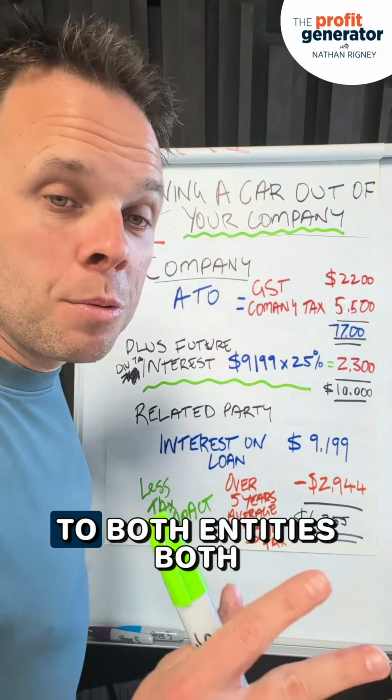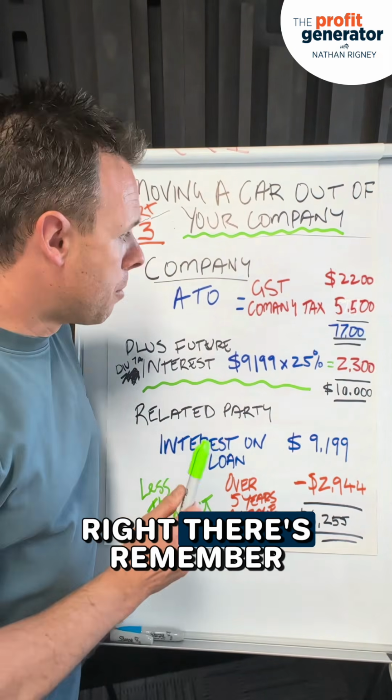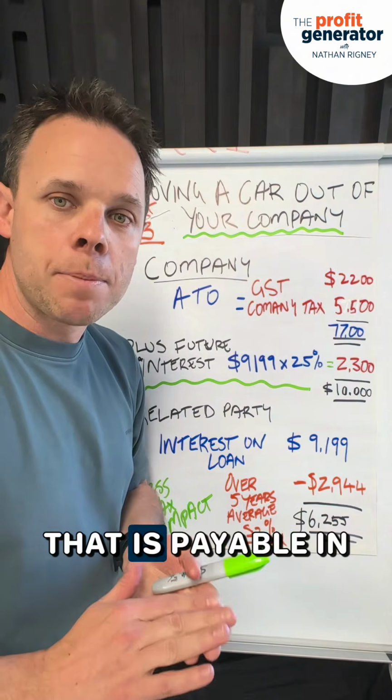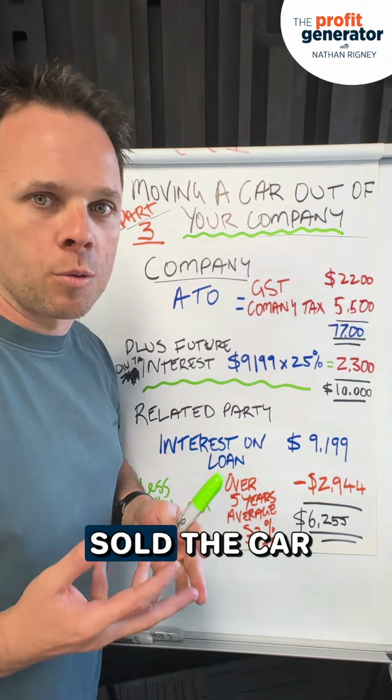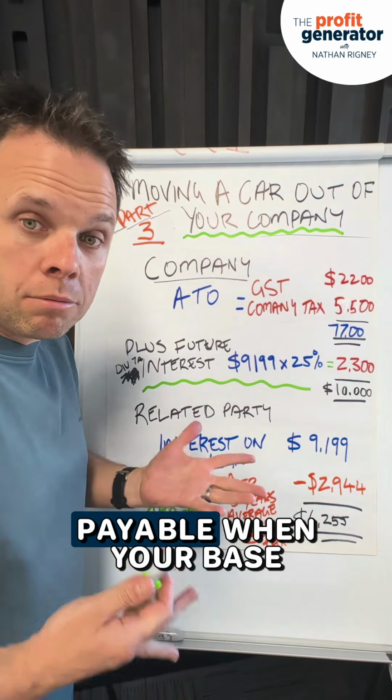What are the costs to both entities, both parties? So to the company, remember, there's $2,200 of GST. That is payable in the quarter that you've sold the car, so that will be in that next BAS, and that will be payable when your BAS is due.